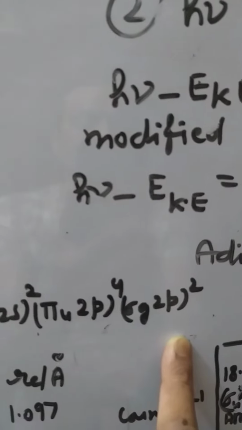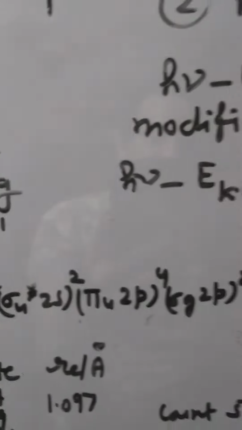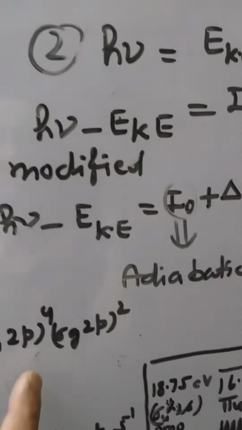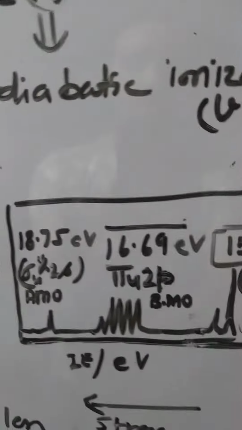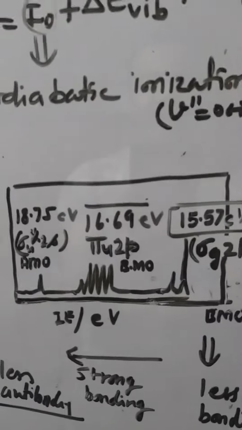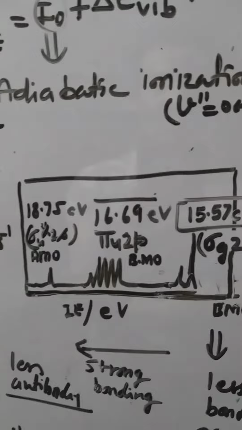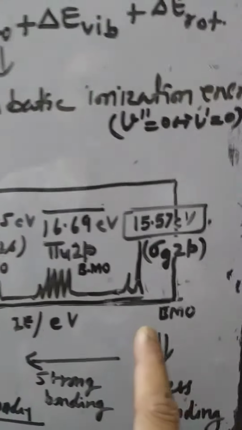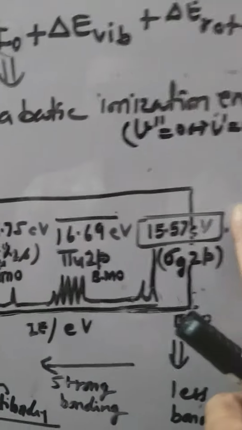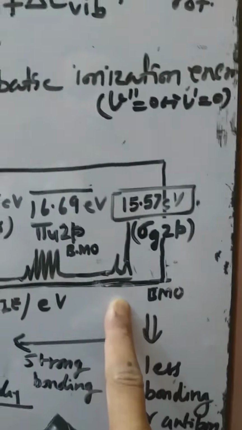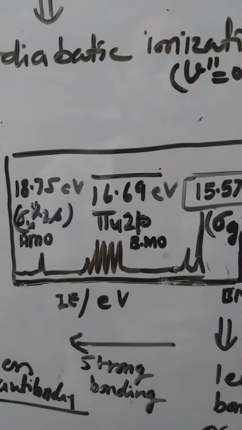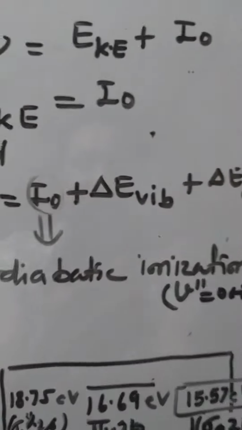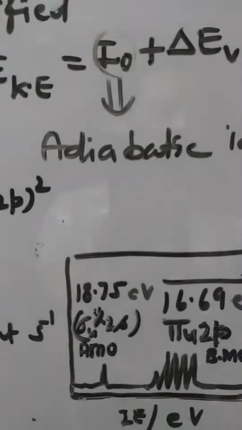Here the sigma g 2p2 is the highest energy molecular orbital, and others are the lower energy molecular orbitals, and this is the picture of the UPS spectra of the N2 molecule, in which three groups of ionization energy can be indicated. The lowest one, ionization energy corresponding to 15.57 electron volt, is due to the transition from the sigma g 2p orbital, and we have mentioned it below this.